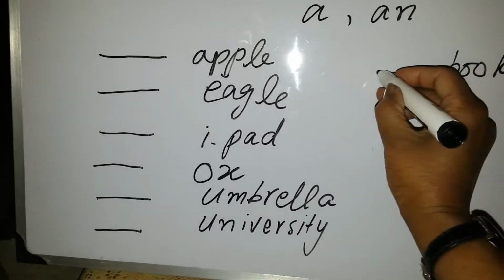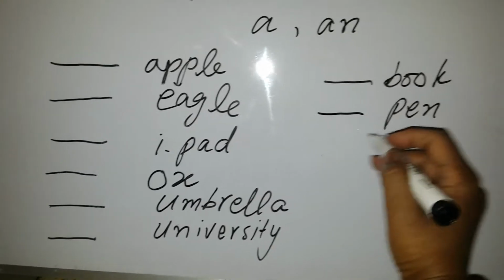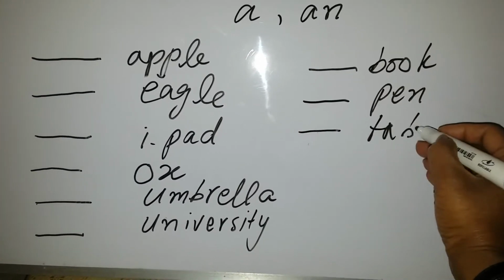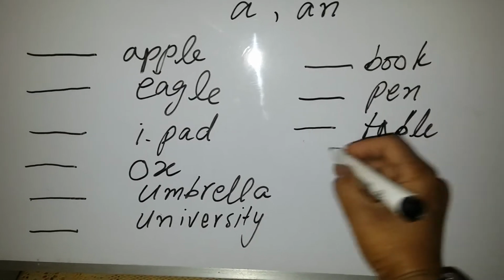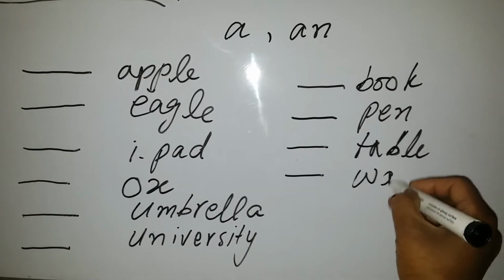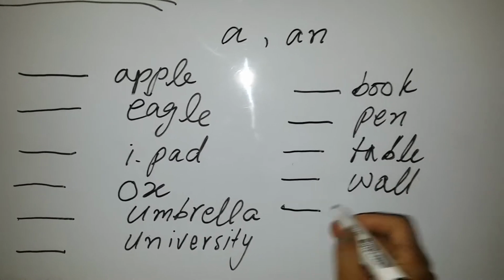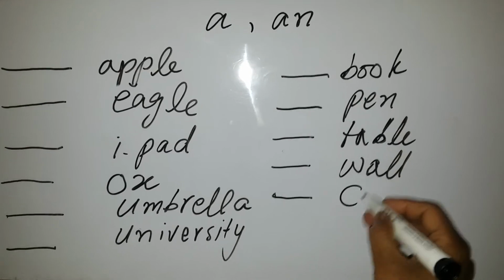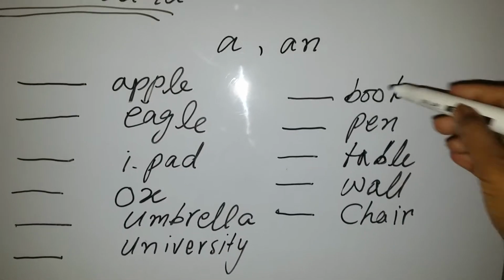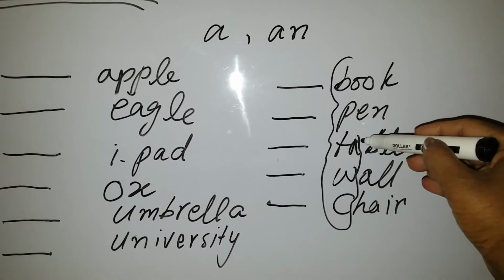For example, if there is written book, or pen, or table, wall, chair. Now all these words start with consonants.